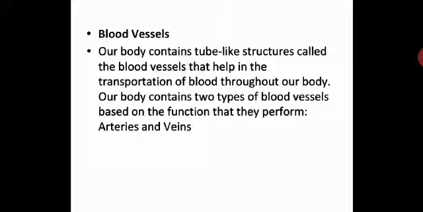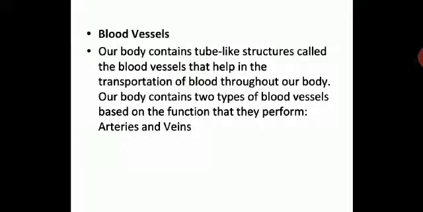And our body contains two types of blood vessels based on the functions that they perform. They are classified on the basis of the functions which they do, and they are arteries and veins. Please take this down, children. This is extremely important, and you need to know there are two types of blood vessels. They are arteries and veins. And because of the functions they perform, they have different functions to perform.